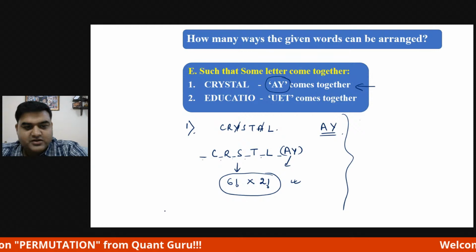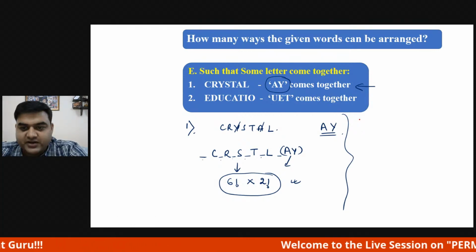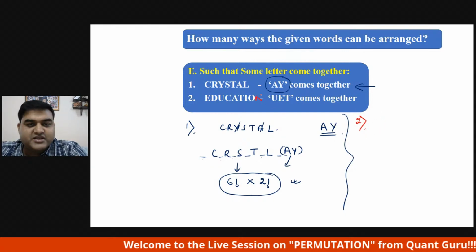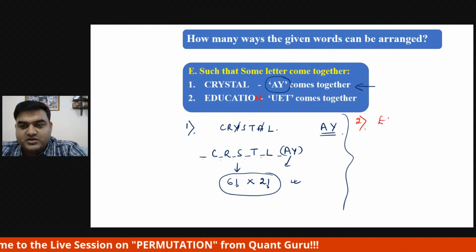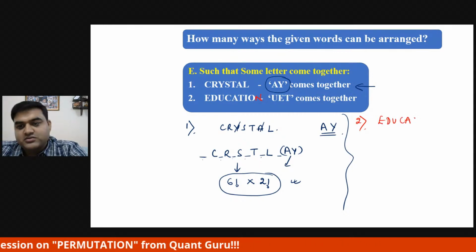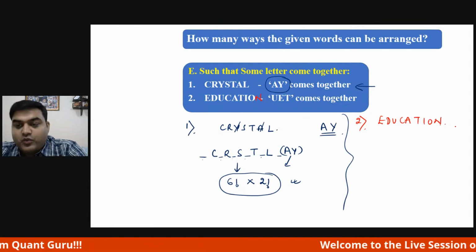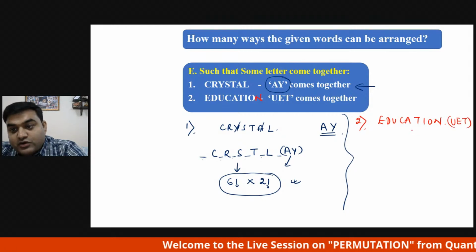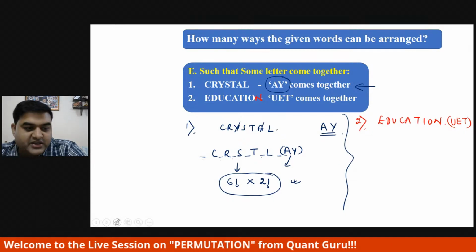Question number 2. I'll change the ink color just to differentiate. Here this is education. N is also there. Education, okay, education is there, right? Now what they are telling is that U, E and T, all these three should come together. So cut U, E and T.